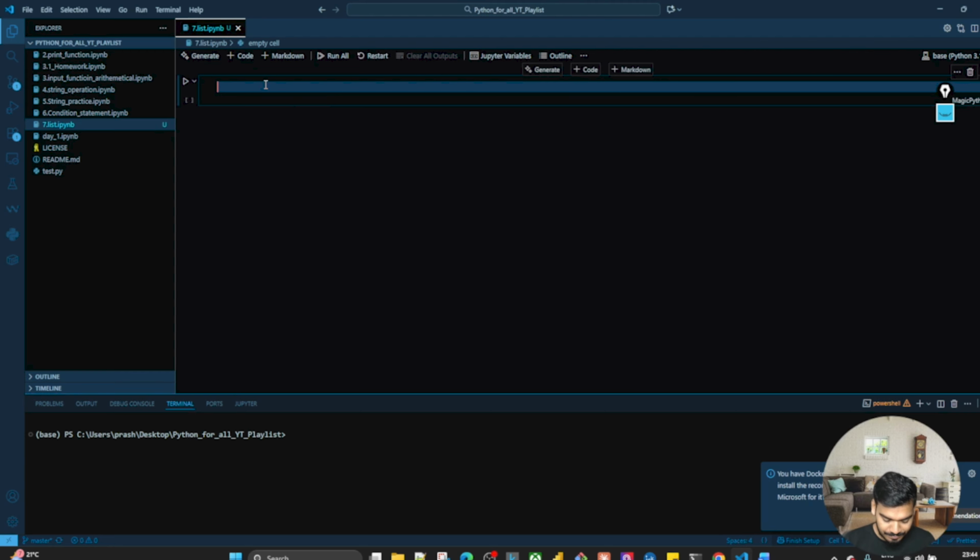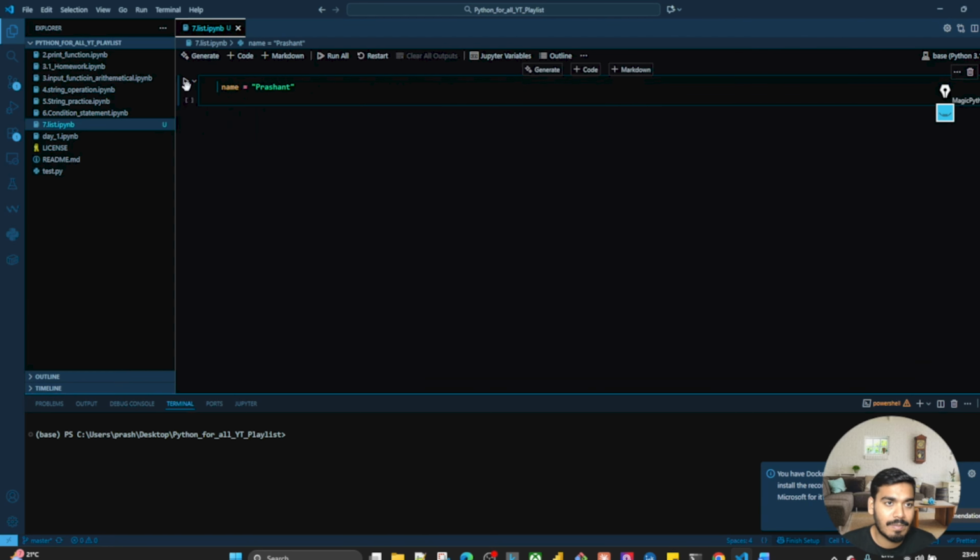I'll just write name equal to Prashant, just to check that this is working perfectly. Yeah, it is executing. Now let me turn off this auto suggestion. I'll just snooze this for 60 minutes. More than that, I think let it be. Later on, if it pops up again, I will snooze it again for 60 minutes. Okay, perfect. Now let's start, guys.